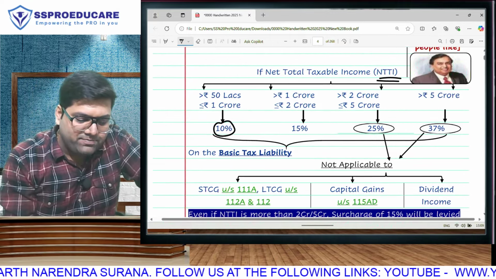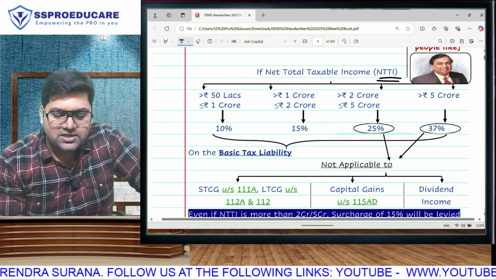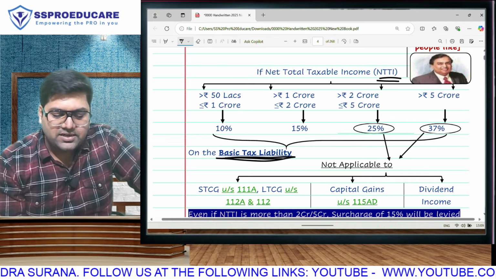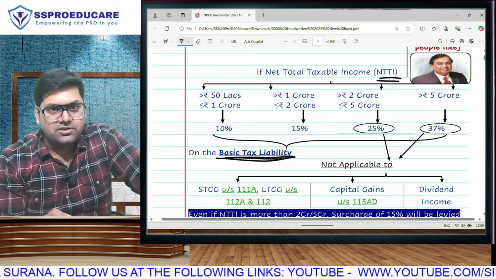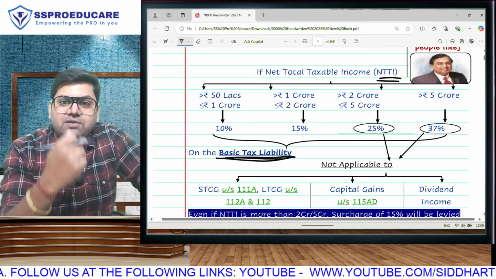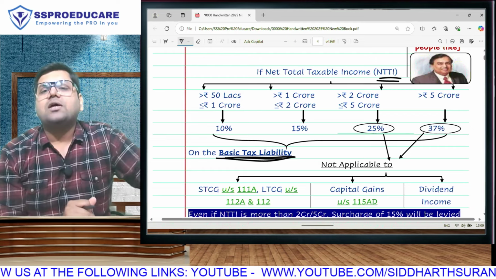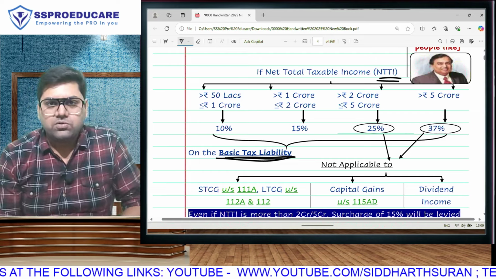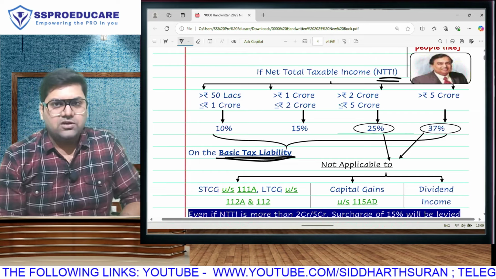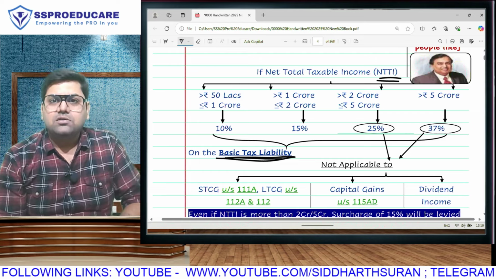Whether you apply 10% or 15% or 25% or 37%, all this surcharge will apply on your basic tax. So your first step is going to be calculate your basic tax. On that tax amount, you have to apply 10%, 15%, 25 or 37, whichever is applicable based on the total income of the assessee. Based on the total income of the assessee, you decide whether you have to apply 10, 15, 25 or 37, and you apply that on the basic tax.